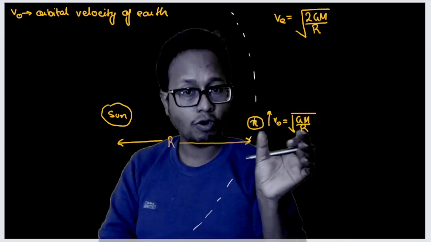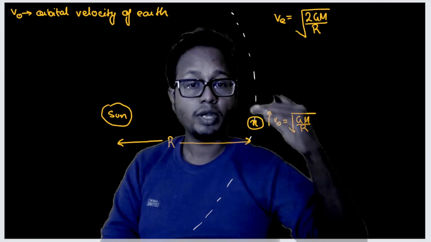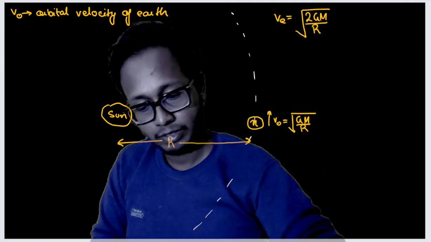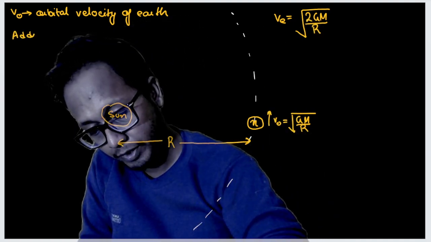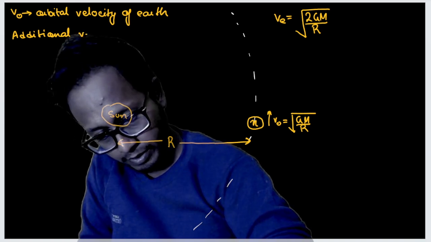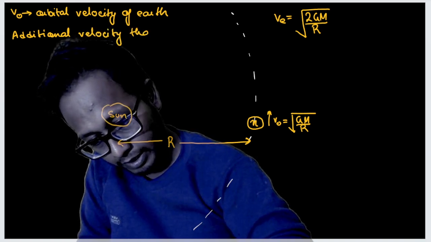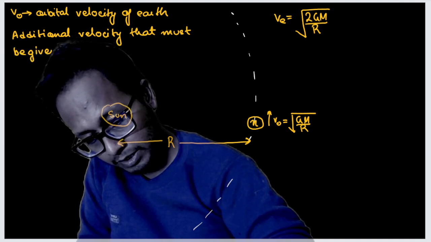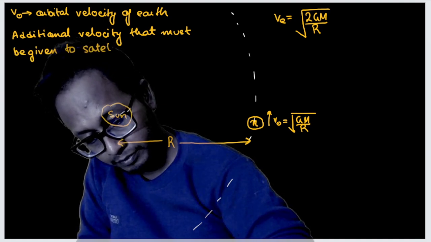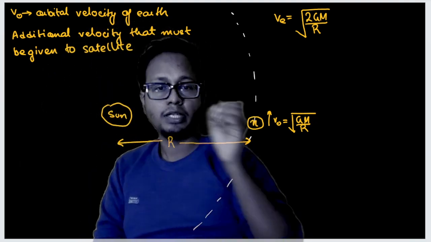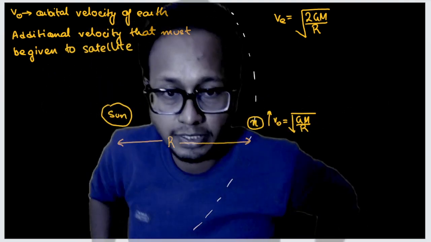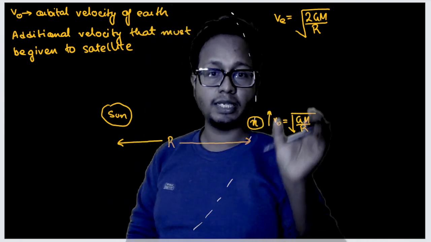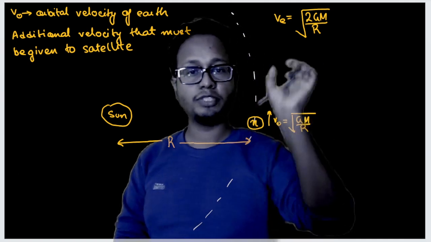Now this satellite was already orbiting with v naught, or root of GM by r. What is the additional velocity that I must give the satellite so that it attains the escape velocity? So the additional velocity that must be given to the satellite. And why must I give this additional velocity? To take this satellite out of the solar system. That means I must give it enough velocity such that it overcomes the escape velocity, or becomes equal to the escape velocity.